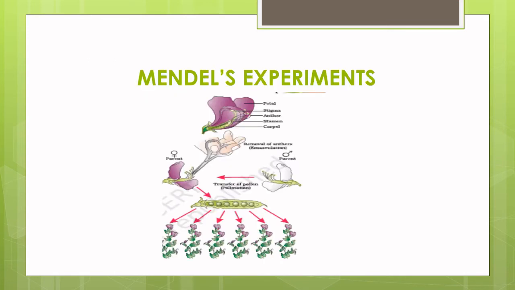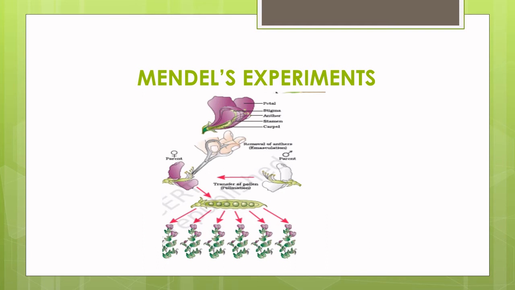Mendel's work. He conducted hybridization experiments in true breeding plants, that is, individuals which produce the same type of offspring for any number of generations when selfed. So seeds from tall plants produced only tall plants, and seeds from the dwarf plants produced only dwarf plants. These were called pure, true breeding parents. He worked with 7 pairs of contrasting characters and considered one pair of contrasting traits at a time. He carried out his experiments to the second and third generations, and he maintained a clear statistical record of his work.